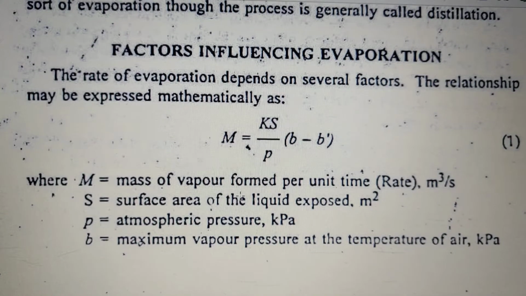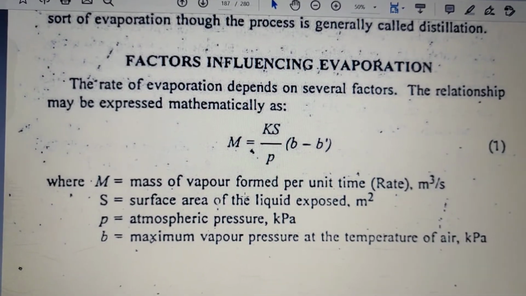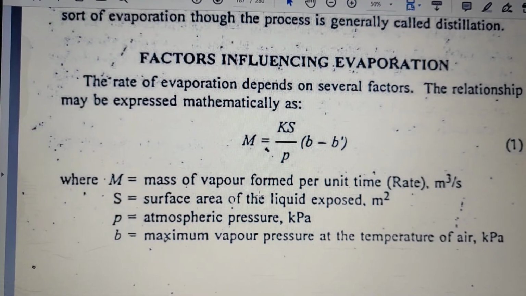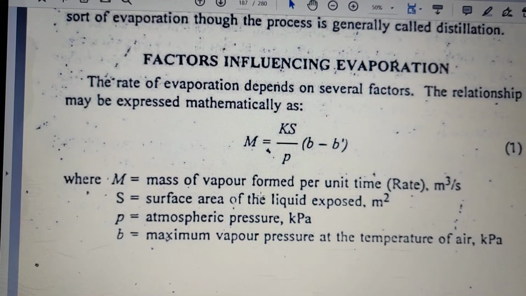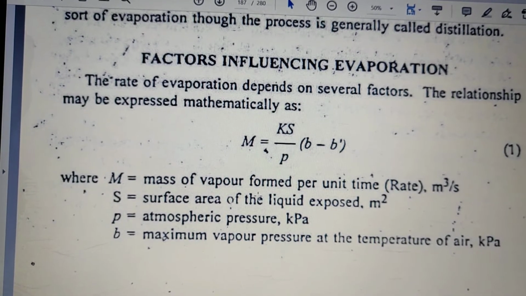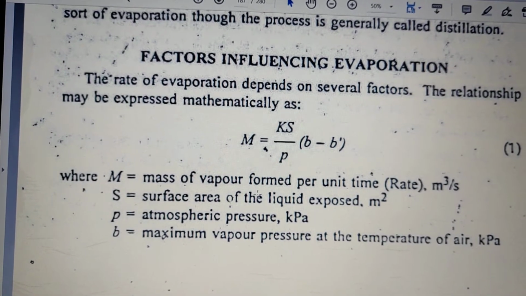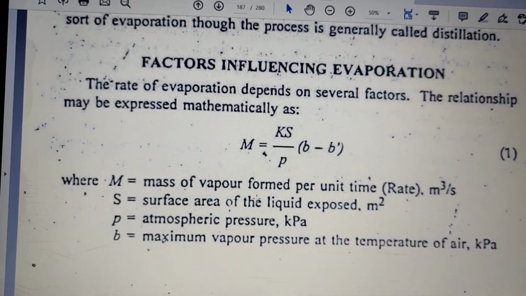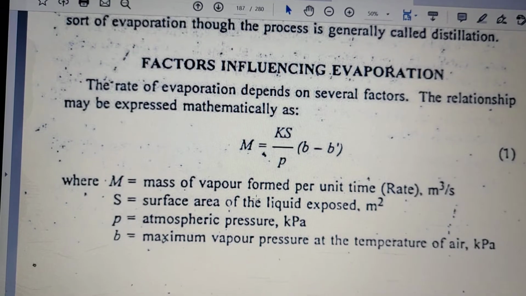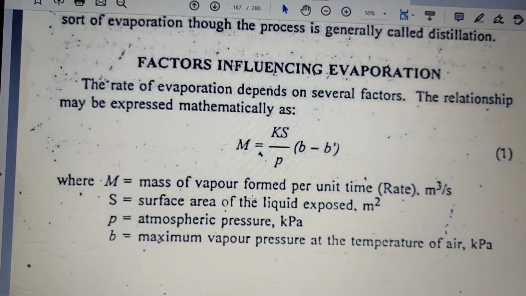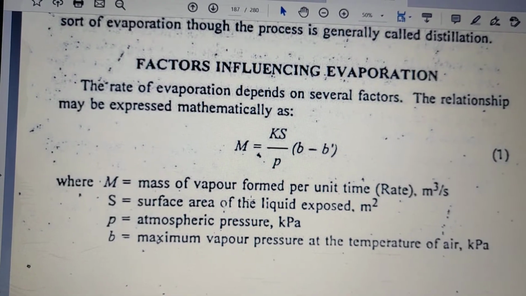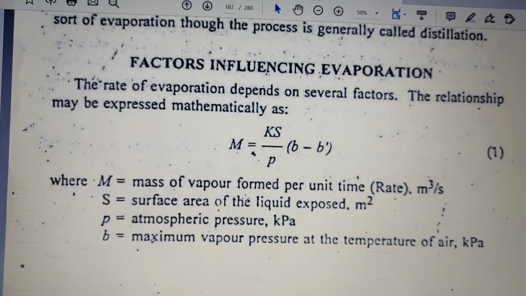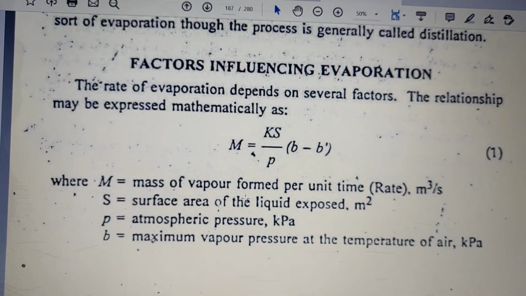You can better understand this by this equation which is expressed mathematically: m = Ks/P (B − B'). Here m is the mass of vapor formed per unit time, that is your rate of evaporation. Now it depends on all those things on the right-hand side. K is a constant, S is the surface area of the liquid exposed, P is atmospheric pressure. Hence I have told you that atmospheric pressure has to be low to have a good rate of evaporation.